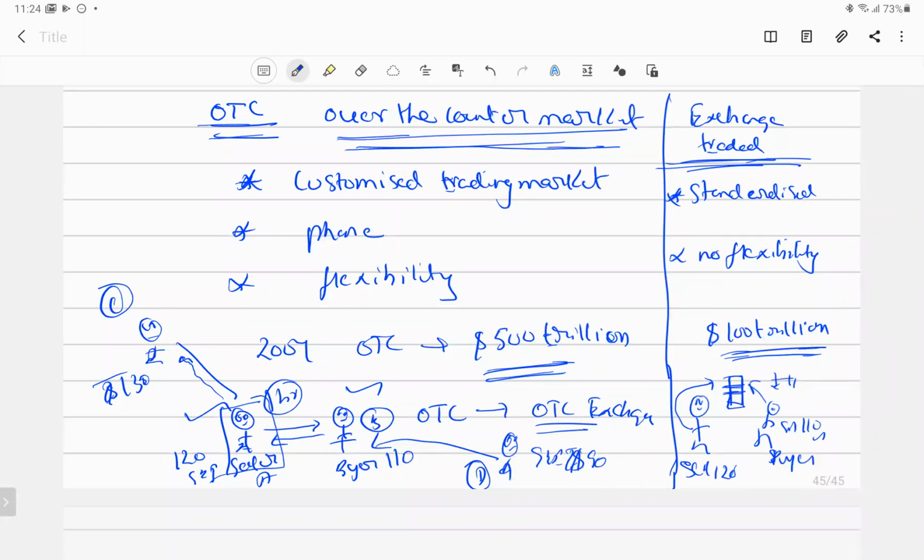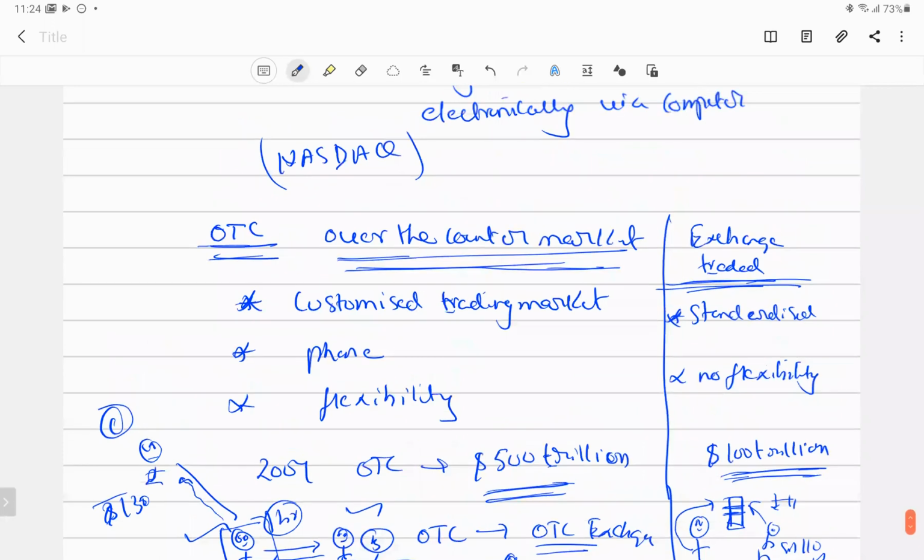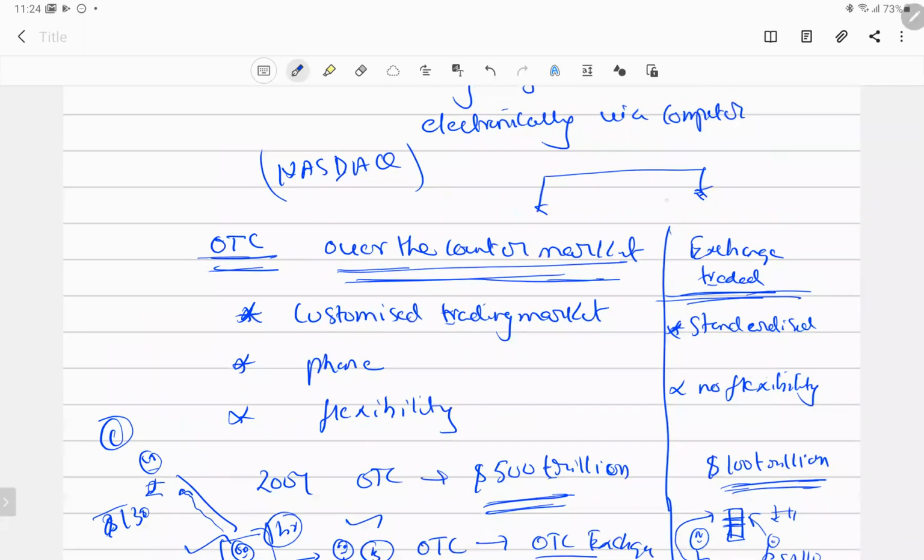So that is the thing that you have to remember. Normally, even for stocks, we have two types of market: in the over the counter market you can also trade, and the same way on the exchange. Over the counter market is mostly broker to broker, broker to trader, or trader to trader. So it happens over there also, right?